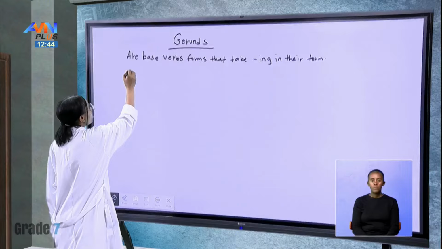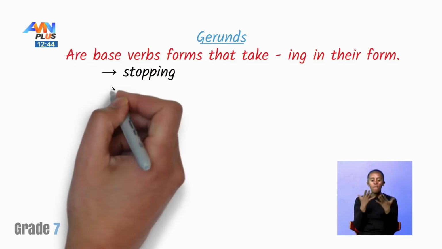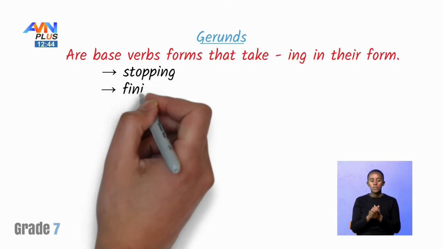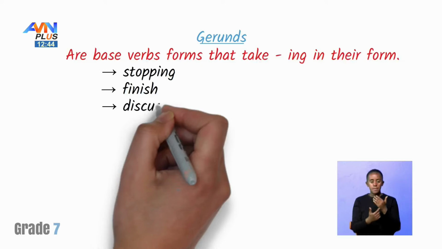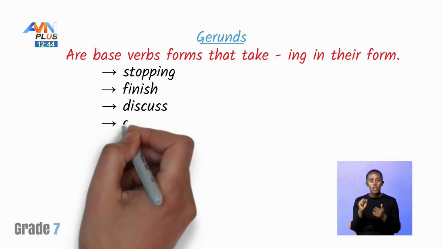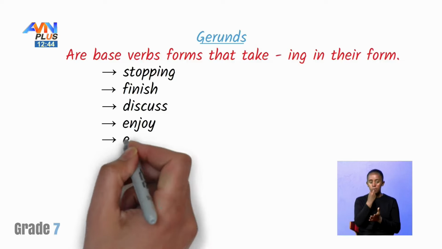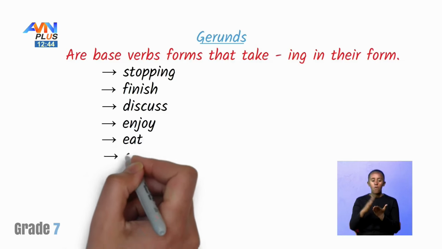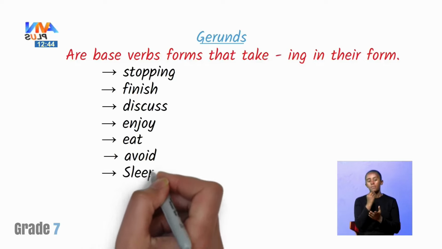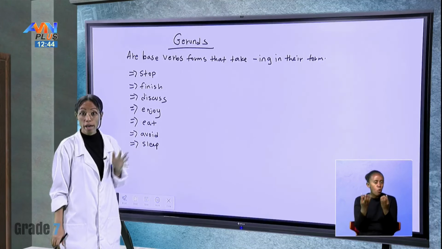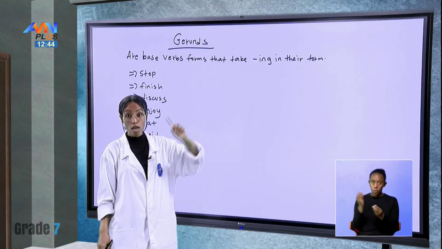For example, words like stop, finish, discuss, enjoy, eat, avoid, sleep, and so many others. So what we do is we add the ing form.